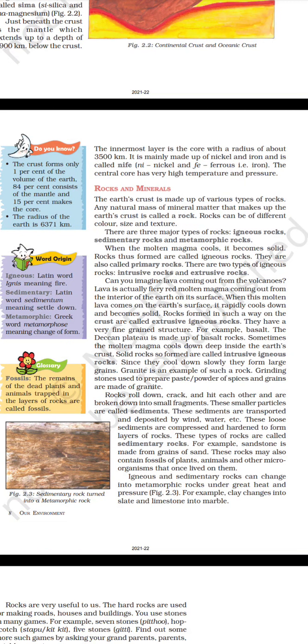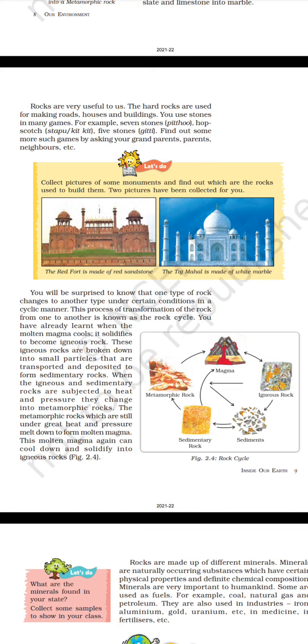Let's do. Collect pictures of some monuments and find out which rocks are used to build them. Two pictures have been collected for you. The Red Fort is made of red sandstone. The Taj Mahal is made of white marble.